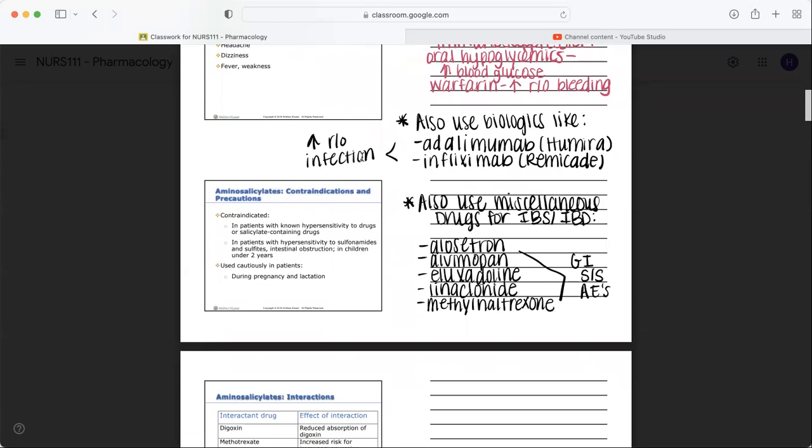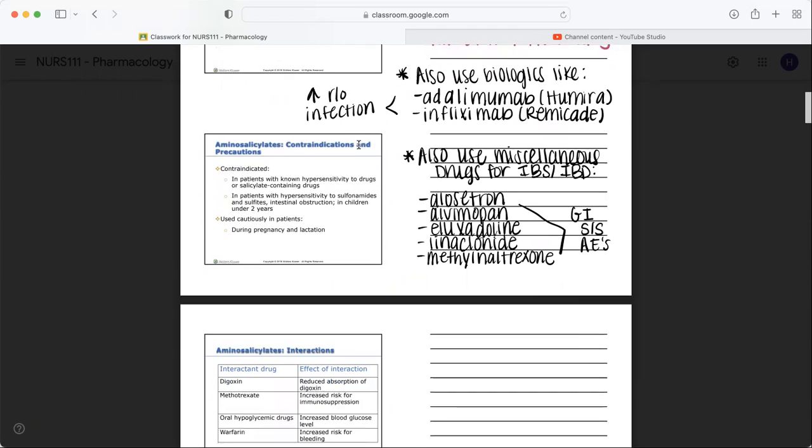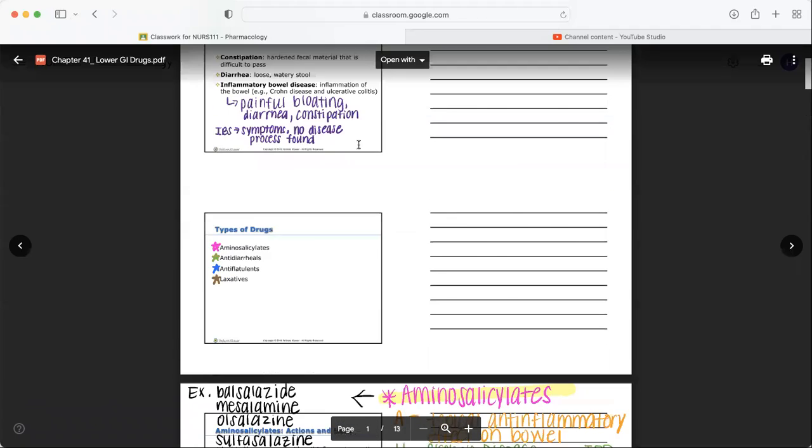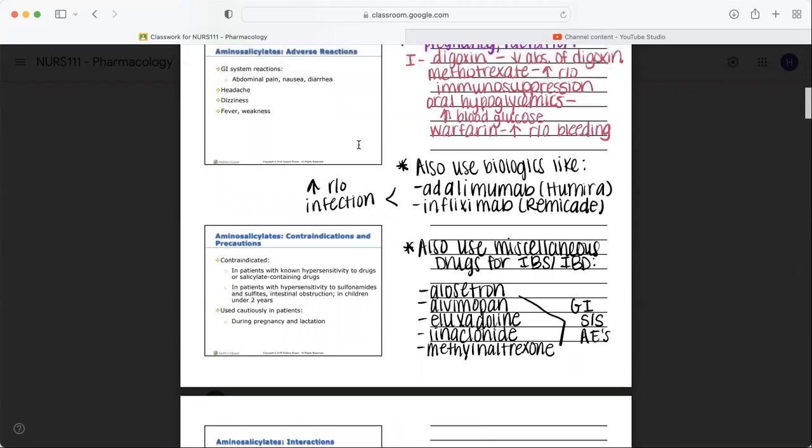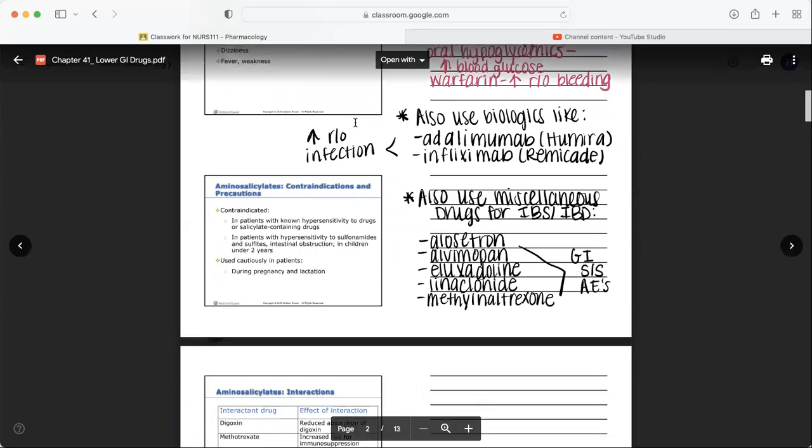We also may use miscellaneous drugs for IBS or IBD, things like alosetron, alvimopan, eluxadoline. I'm going to try, guys. Linaclotide and methylnaltrexone. So these are good to treat those GI signs and symptoms. Maybe there are adverse effects, but they're good to treat some of those GI issues like irritable bowel syndrome and inflammatory bowel disease. Okay. Not a huge stressor on these two categories, just something that you should probably know going into like Pharm, Proctor,